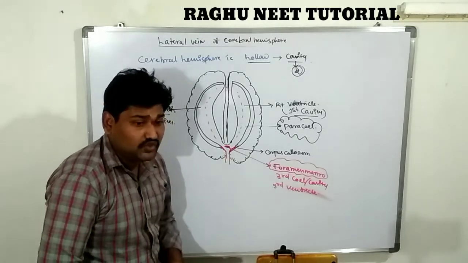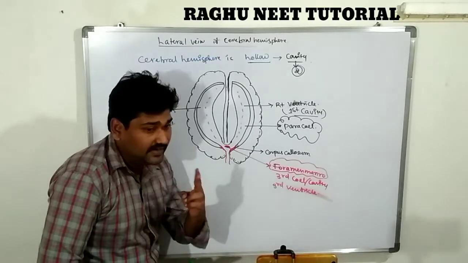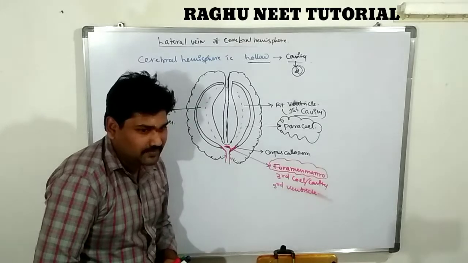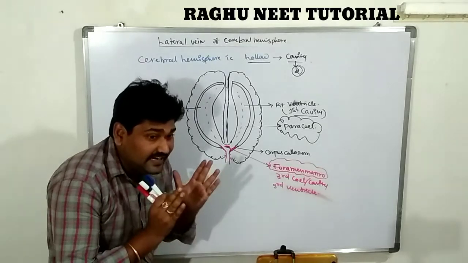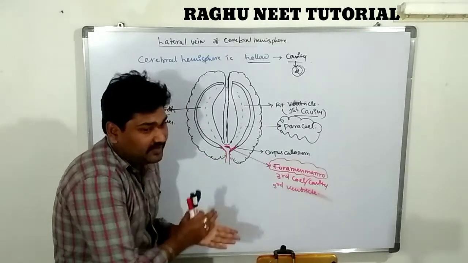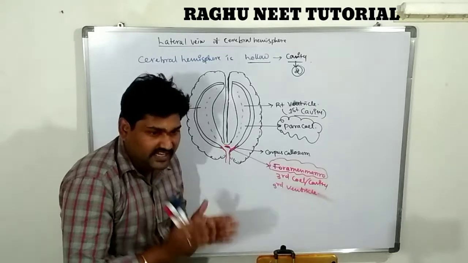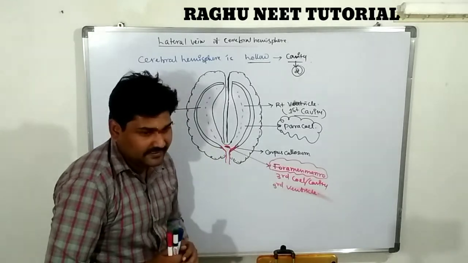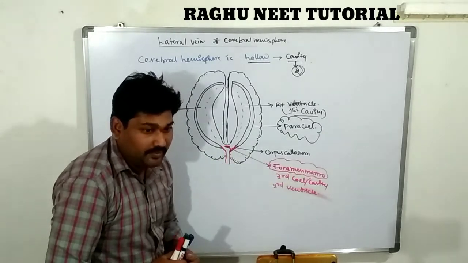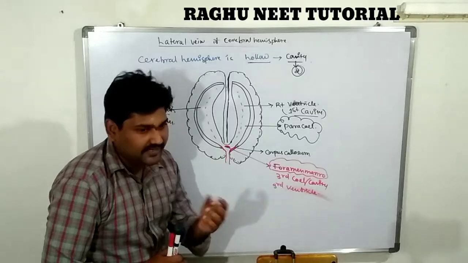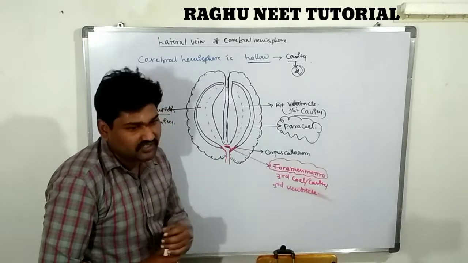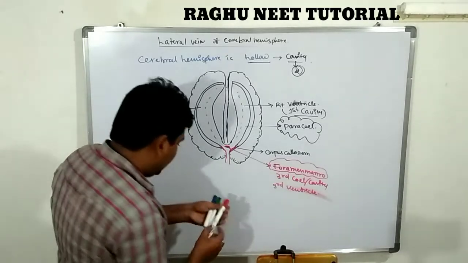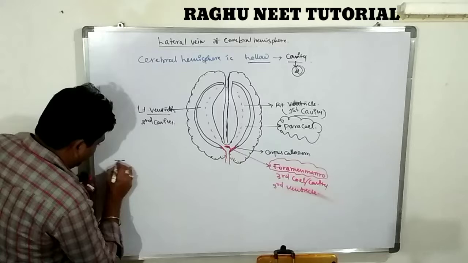Are you clear? Next one, the cerebral hemisphere is divided into two regions. Cerebral hemisphere, very very important, with very deep information. The cerebral hemisphere consists of two regions. The outermost region of the cerebral hemisphere is called the cerebral cortex. The inner side of the cerebrum is called the cerebral medulla. What are they? Very very important.